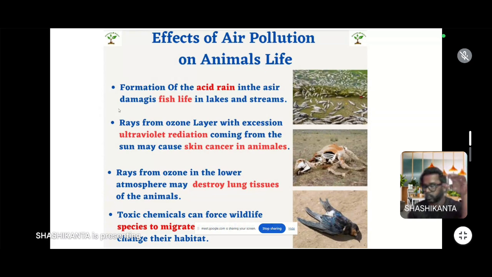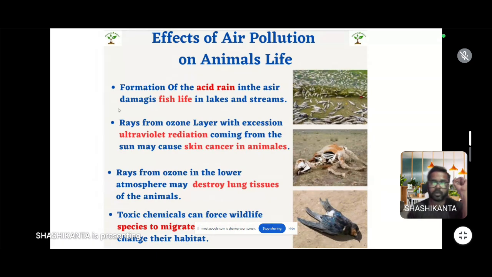All these come in contact with rainwater or water vapor, then fall down with the rainwater and change its pH, making it acidic. So this rain is called acid rain because its pH is acidic. And this acid rain falls into lakes, streams, ponds, or any water bodies. It changes the pH level of the water bodies, which is harmful to aquatic organisms.